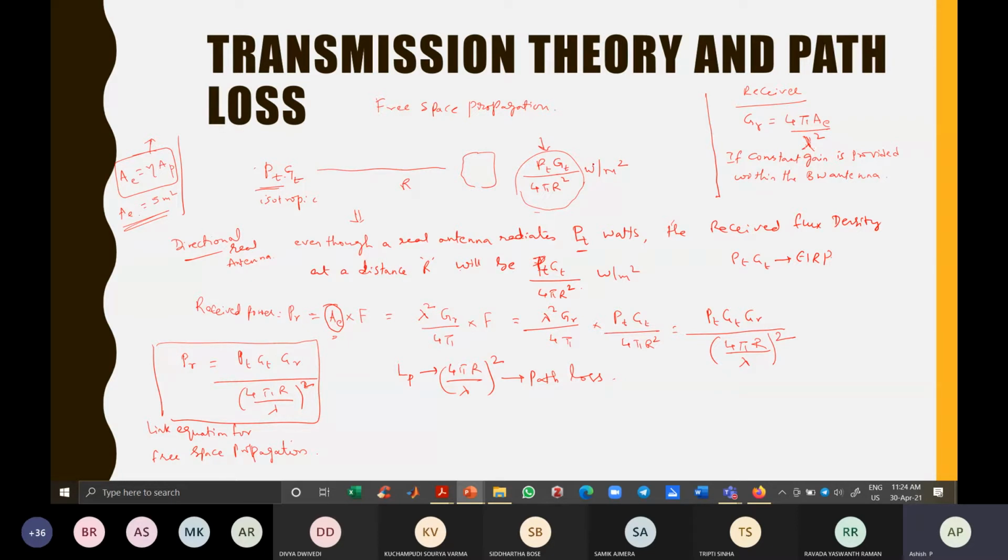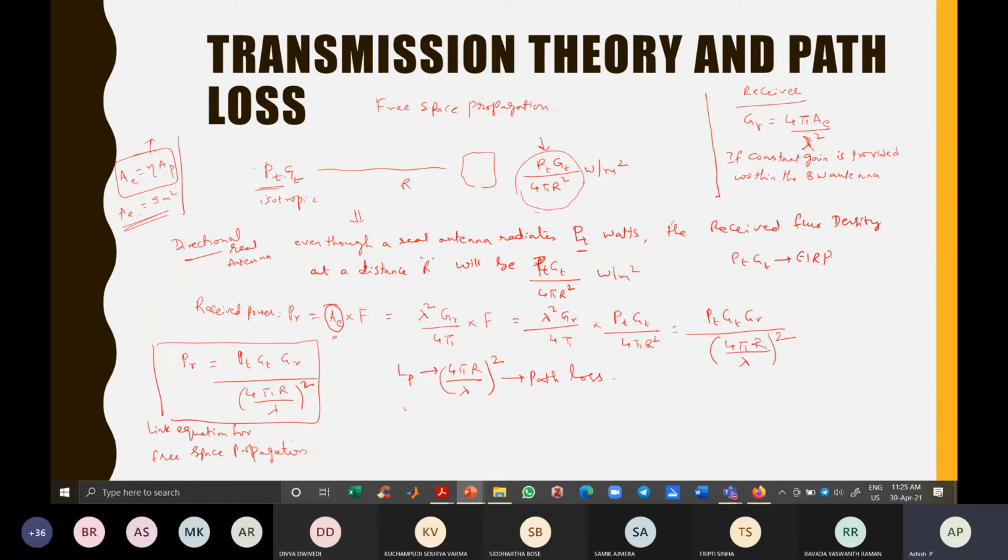Once you move away from the magnet or from the charged particle, the intensity or the magnetic field varies as per this inverse square law. So here also the same thing is happening. So that is the received power equation. If you see, this path loss is how much? It is proportional to r square.